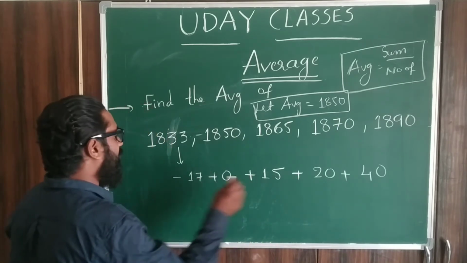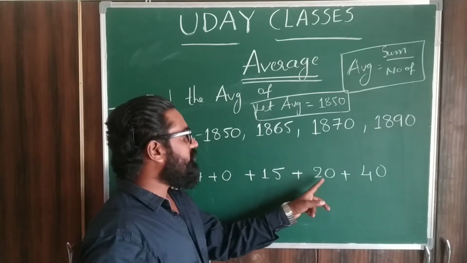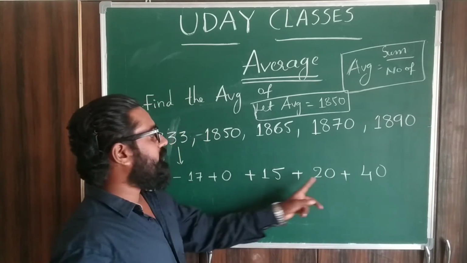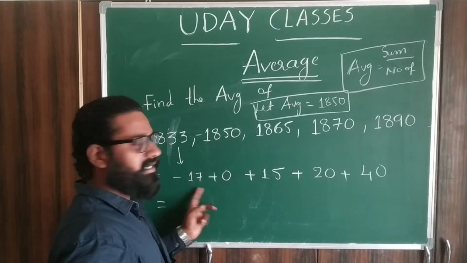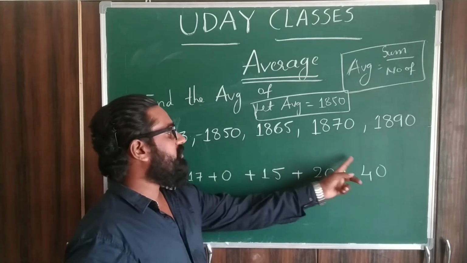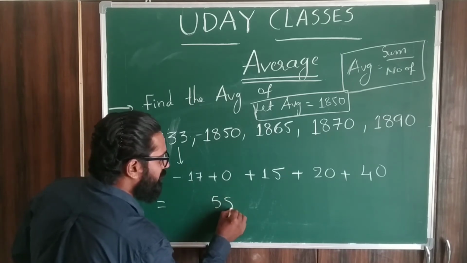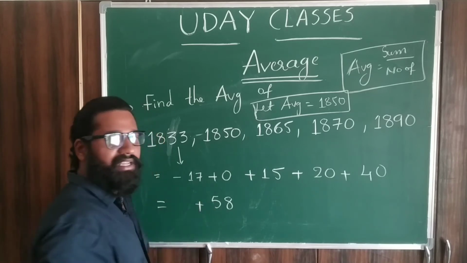Now you can add all these numbers. Here 15, 20, 40, or minus 17 plus 20 plus 3, because it's minus. Plus 3, it is 55. 55 plus 3, you will get 58. So the sum is completed, you are getting plus 58. Is that clear?